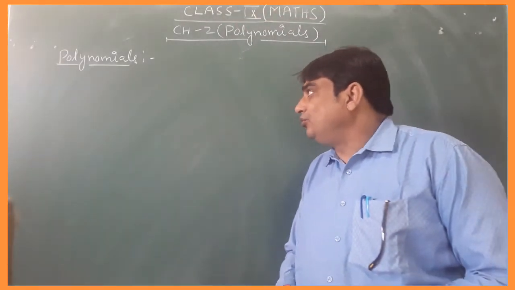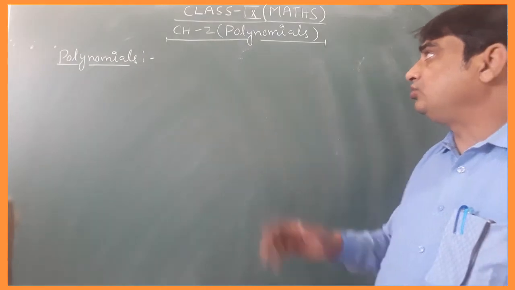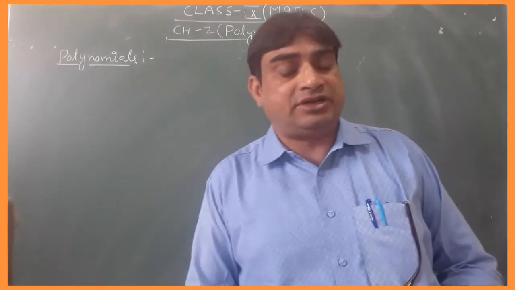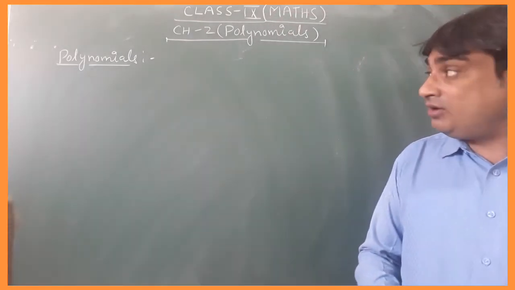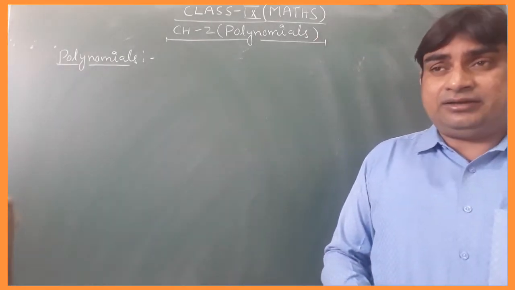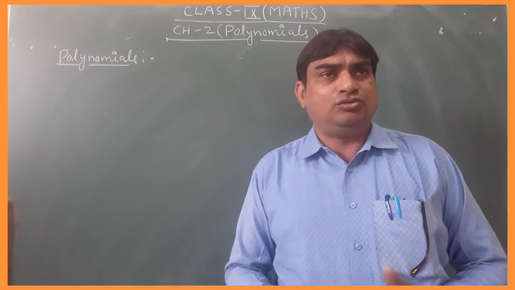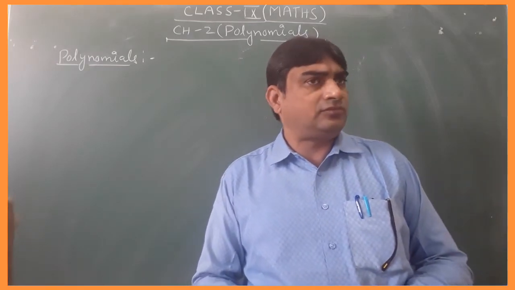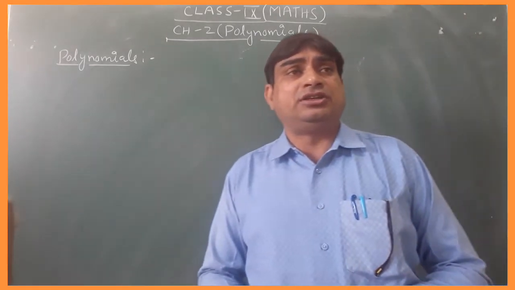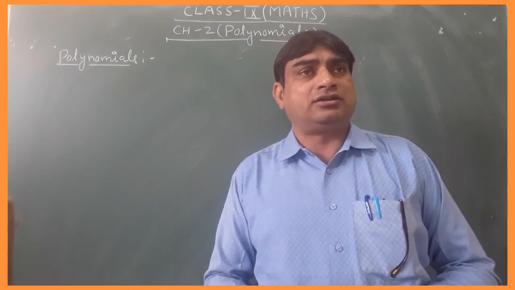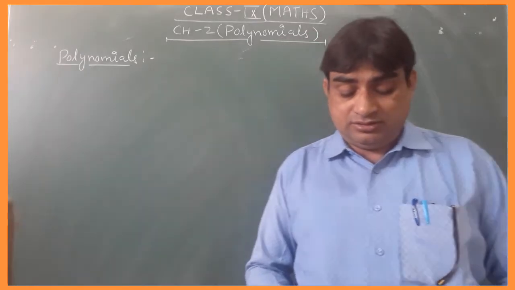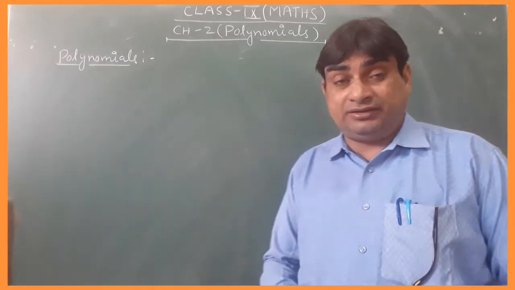Today we are going to discuss polynomials, chapter 2 of class 9th mathematics. What is a polynomial? An algebraic expression which is in the form of p(x) = a0 + a1x + a2x² + ... + anxⁿ is called a polynomial of degree n.